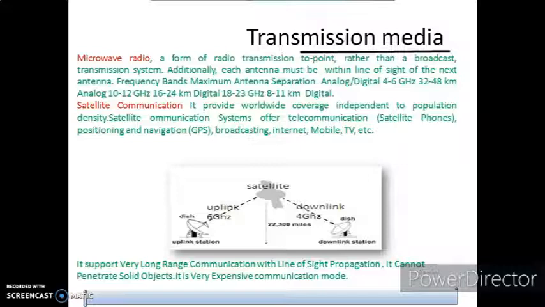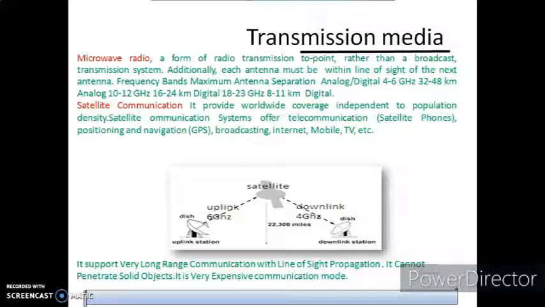Now satellite communication, friends, is very important. We are running our GPS system on satellite. We said it is connected to satellite. So there are two things, uplink and downlink. Uplink means when we are uploading, and downlink is when we are downloading. It provides worldwide coverage independent of population density.